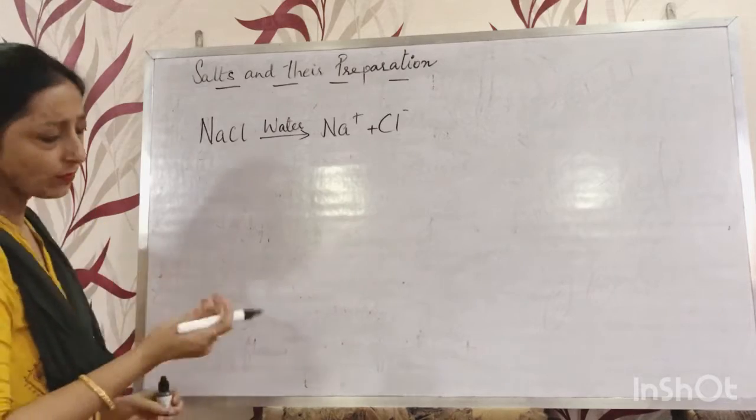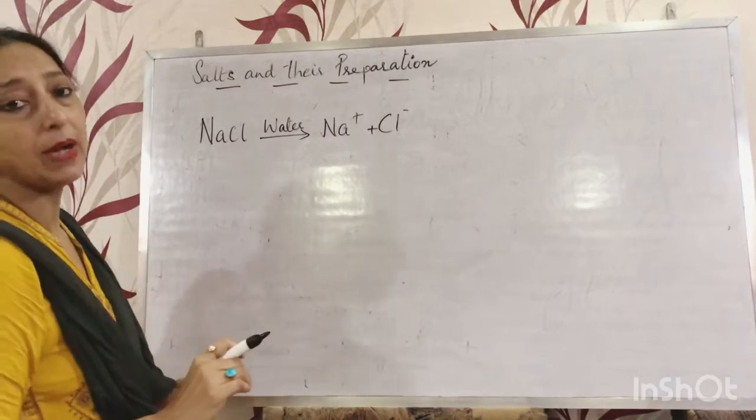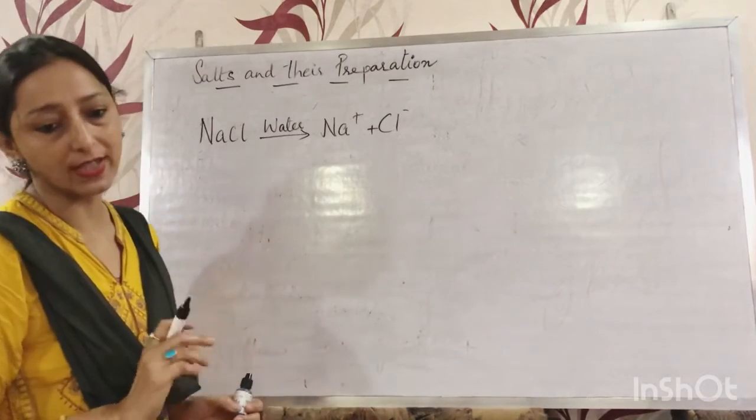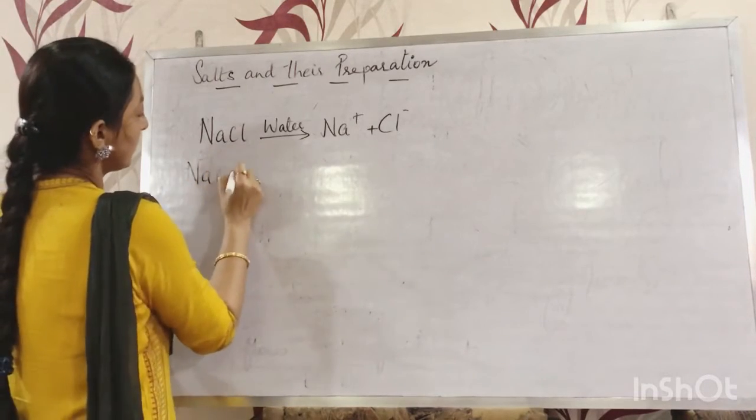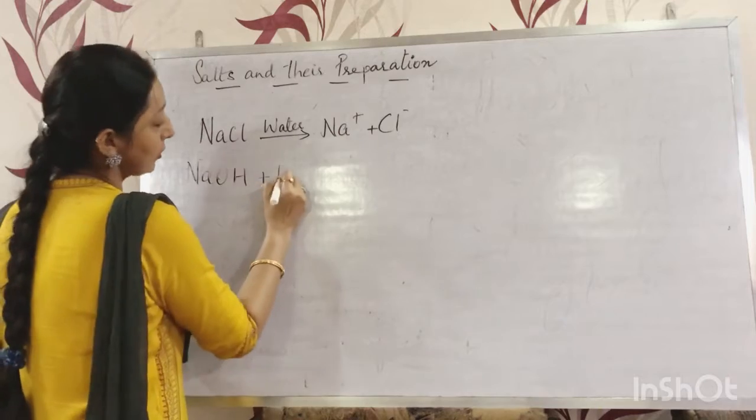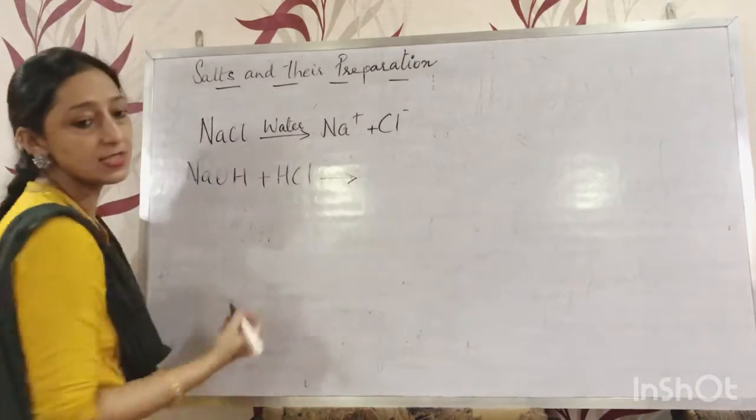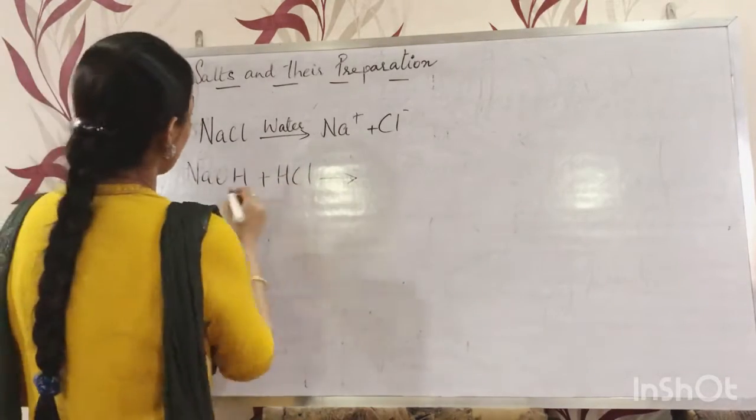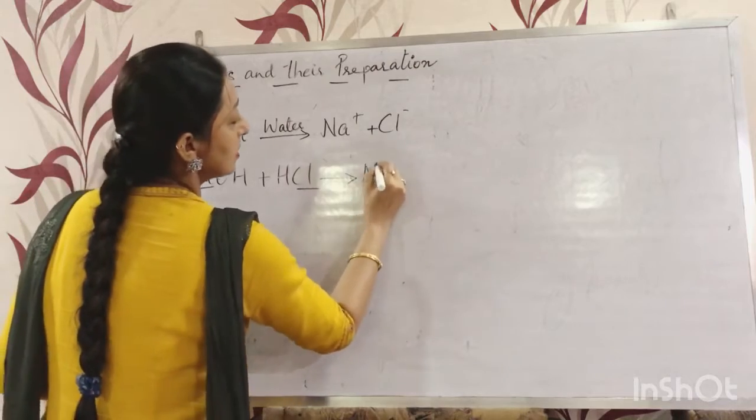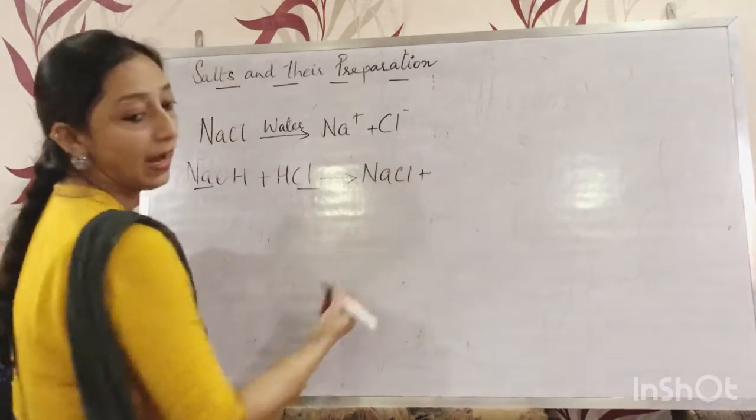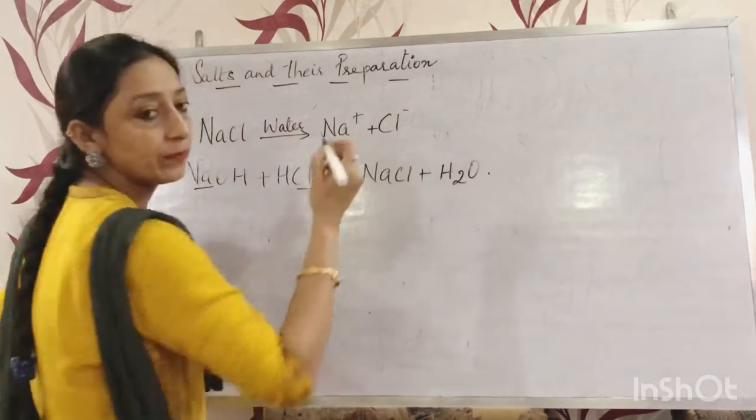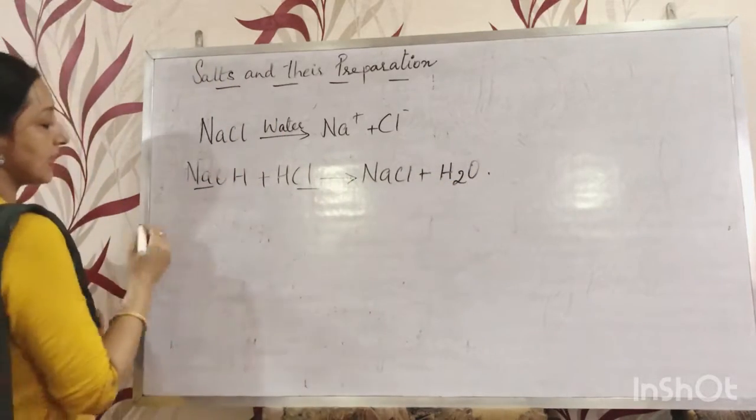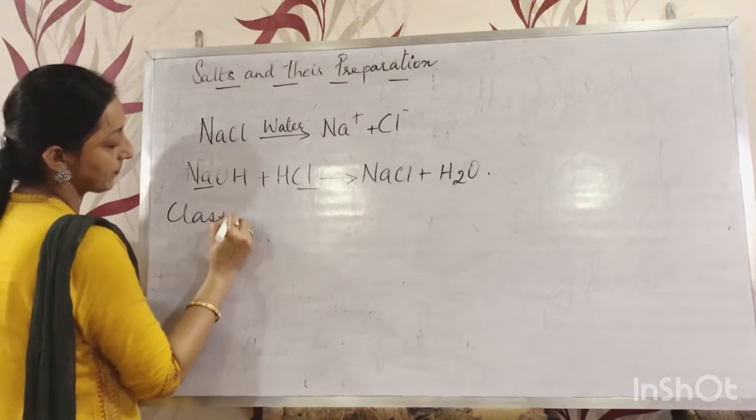It can also be prepared by neutralizing sodium hydroxide with hydrochloric acid. What does this give? It will give a salt which is sodium chloride, and water is formed. Clear? Now come to classification of salts.